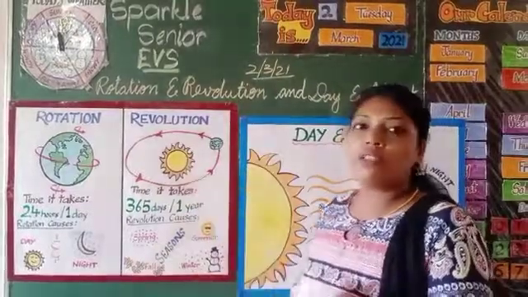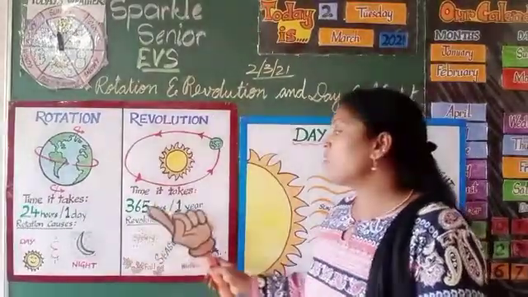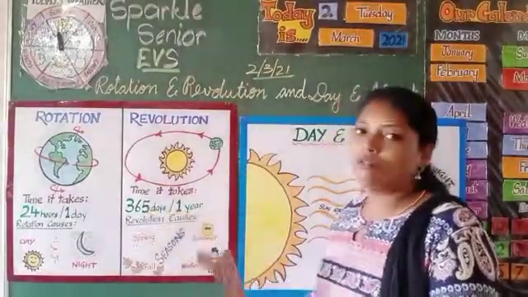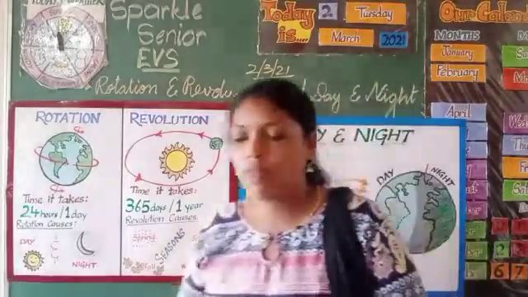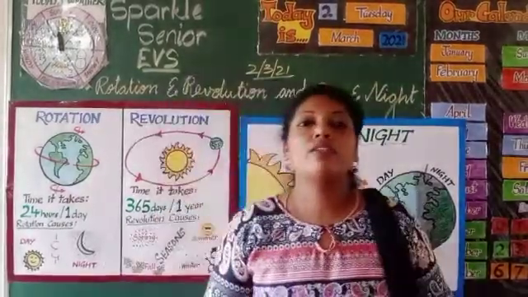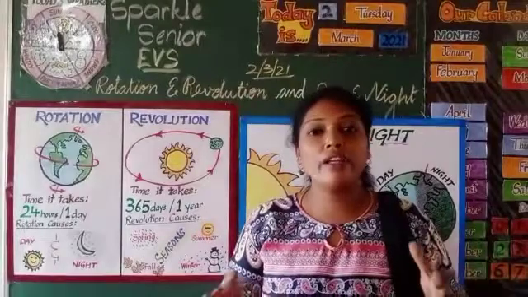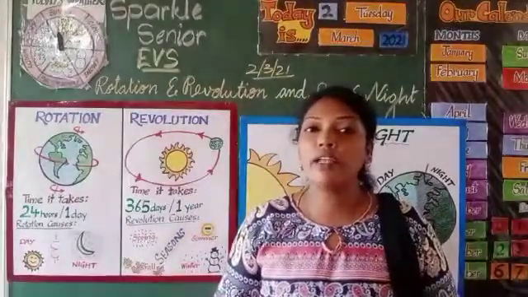And how long does it take to complete one revolution? 365 days or 1 year. Okay. And along with that, we are going to learn day and night. How does this day and night occur?